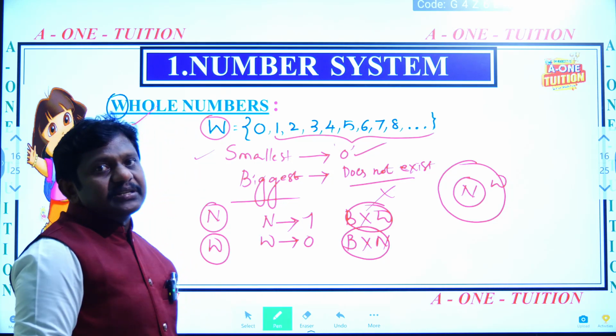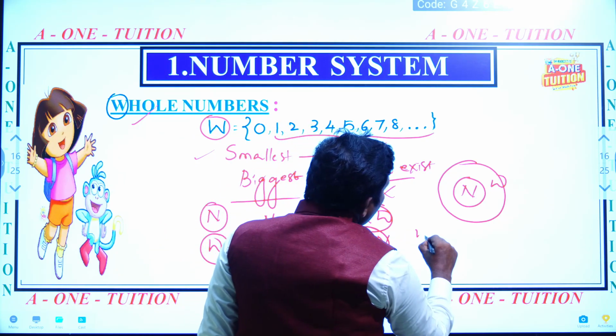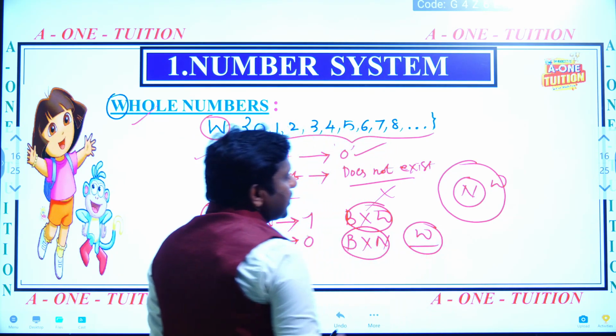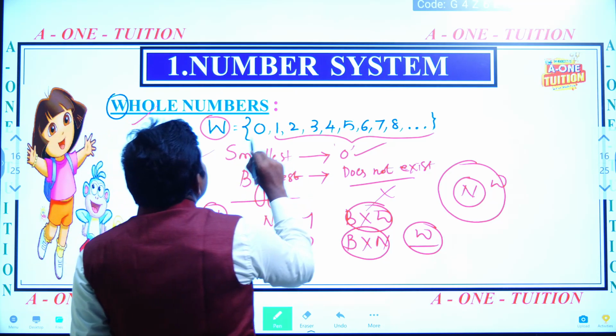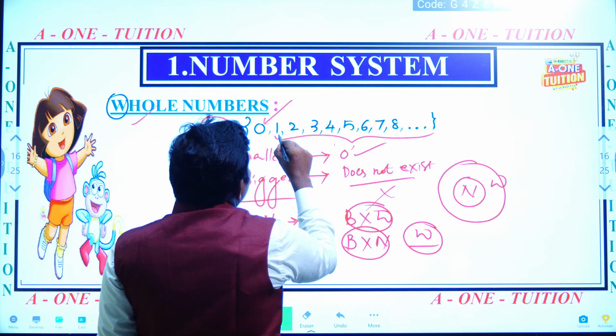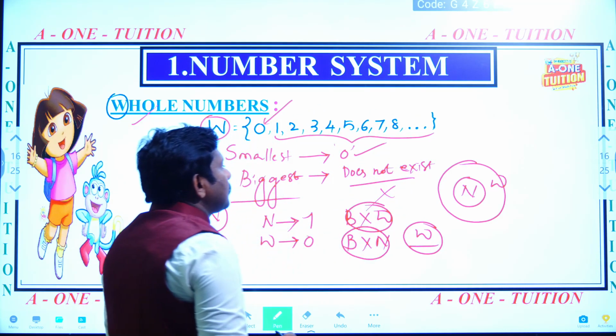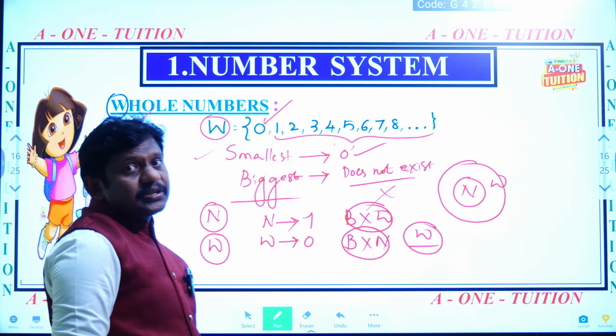Can I ask you one more question? What about the converse of this question? Converse means the reverse of the question. Can I say that all whole numbers are natural numbers? No. Why? Because in the set of natural numbers there is 1, 2, 3, 4, 5, and so on, that only. Whereas in the whole numbers, 0 is an extra element.